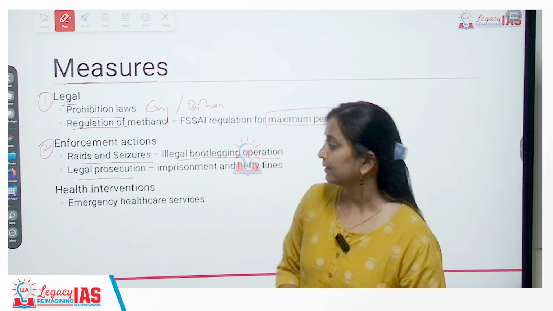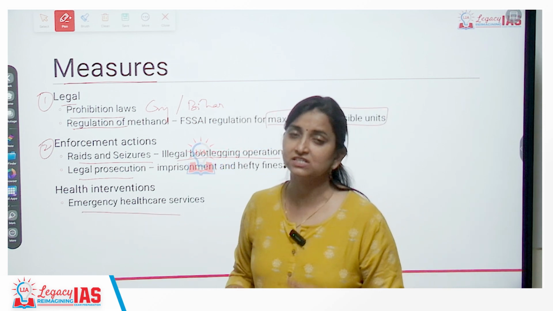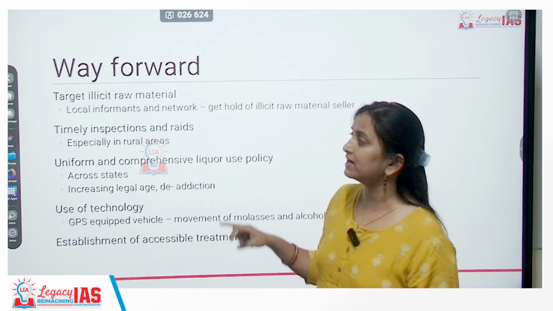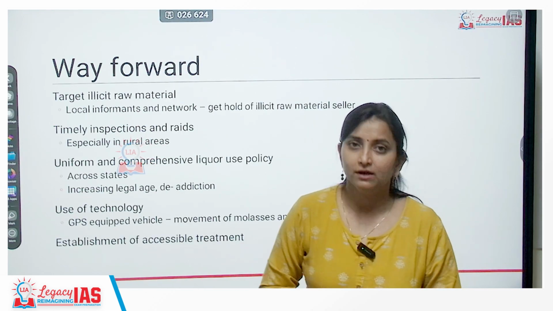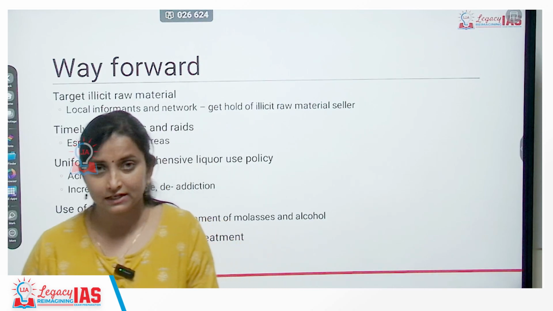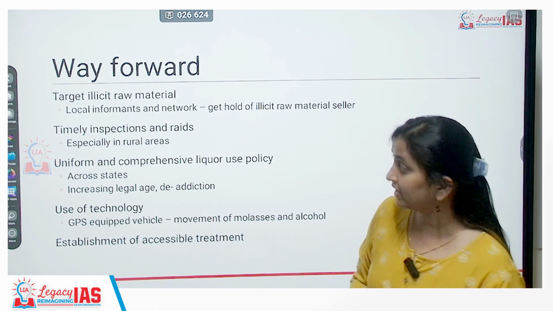Plus health interventions. So state government will also have availability of emergency healthcare services in case any state or any region requires healthcare related help, if let's say methanol poisoning or ammonium nitrate poisoning has occurred in that area. So these are the existing government measures that have already been taken.